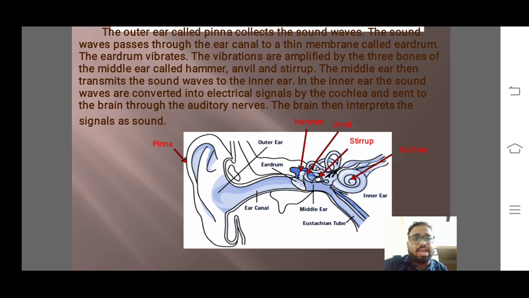They travel through the ear canal and reach the eardrum. From the eardrum, they are transmitted to the inner ear. From the inner ear, sound waves are converted into electrical signals, because our brain receives signals. The sound waves are converted into electrical signals by the cochlea, and sent to the brain through the auditory nerves. Then the brain interprets the signals as sound.